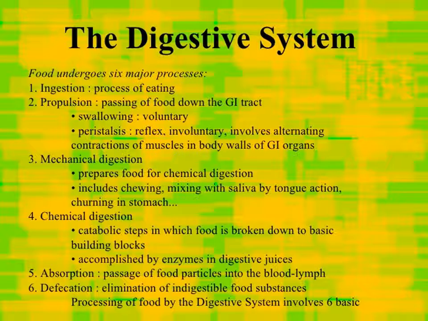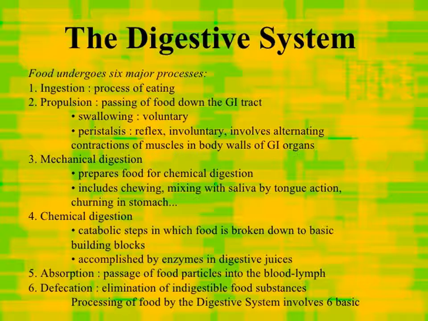Mechanical digestion. Prepares food for chemical digestion. Includes chewing, mixing with saliva by tongue action, churning in stomach. Chemical digestion, a catabolic step in which food is broken down to basic building blocks, accomplished by enzymes in digestive juice.